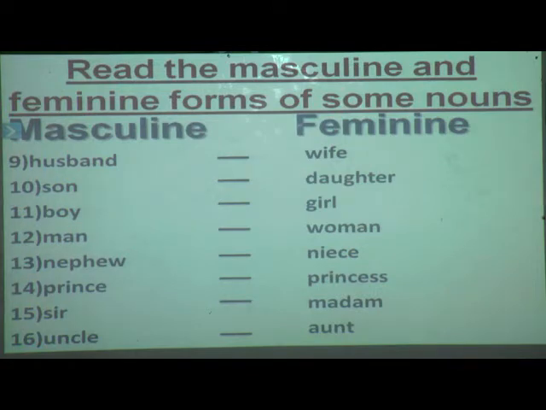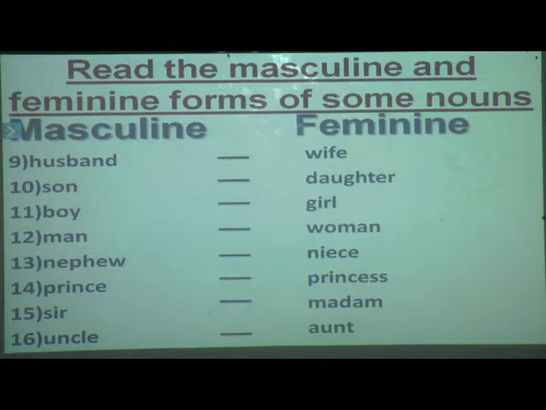Husband, wife. If it is told write the masculine gender of wife, what are you going to write? Husband. If it is told write the feminine gender of husband, then you are going to write the answer wife. Son, daughter. Boy, girl. Man, woman.